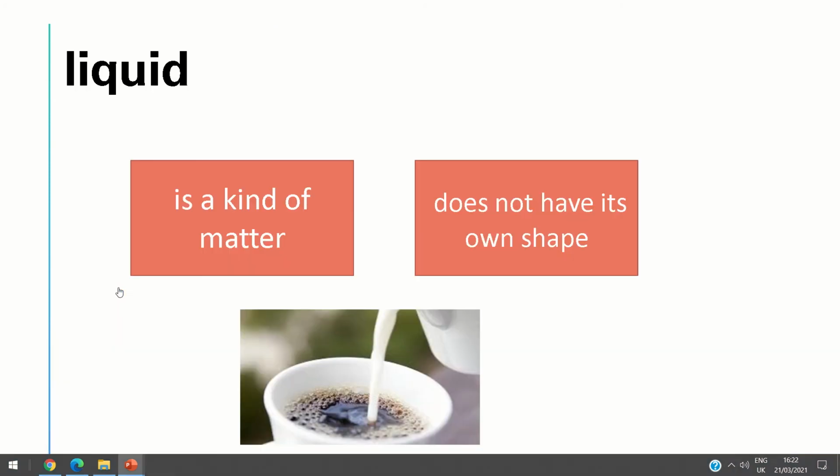Honey, so what about liquid? What about the water, the milk, the juice? They are liquids. Milk, water, juice, they are liquids. So liquid is a kind of matter. Like the solid, so solid like liquid? Of course, no, they are different. How? Liquid doesn't have its own shape. But in solid, we say that the solid has fixed shape, has shape of its own, but liquid doesn't have its own shape.